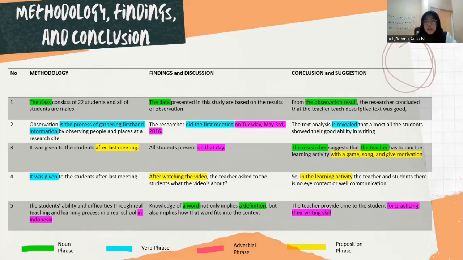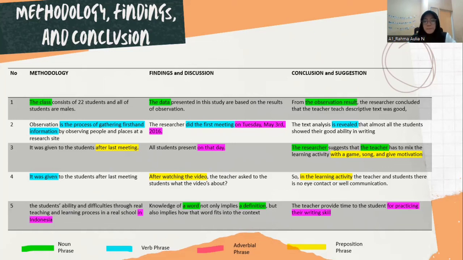And then in conclusion and suggestion, for the first example: from the observation result, the researcher concluded that the teacher teaching descriptive text was good. So "the observation result" here is a noun phrase because "the" is a modifier and "observation result" is a noun.